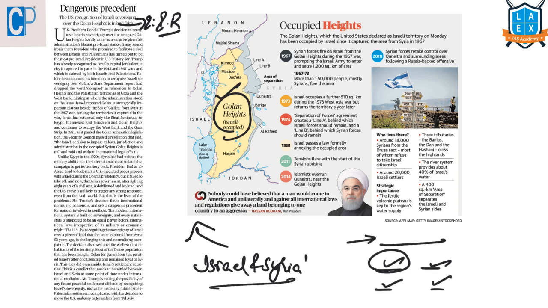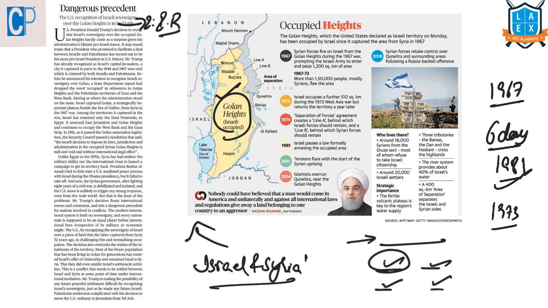And now let us look into the history of this Golan Heights. This Golan Heights was part of Syria until 1967, when Israel captured this area during a 6-day war, and it completely annexed it in 1981. So Syria is now demanding the return of this territory, saying that this annexation is not recognized internationally. Syria tried to regain this area in 1973 through a war known as the Middle East War, but it failed.